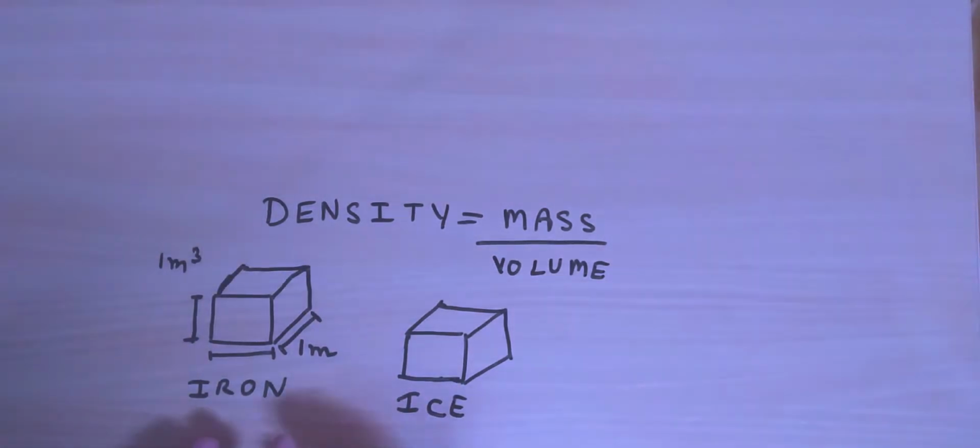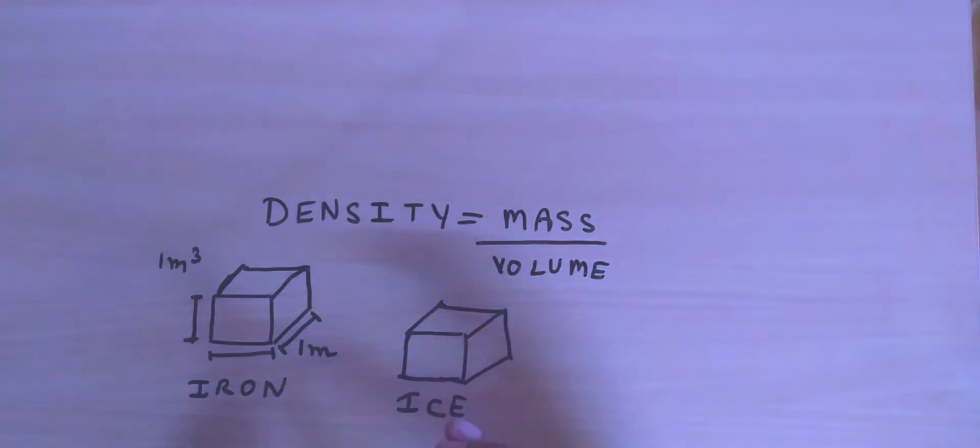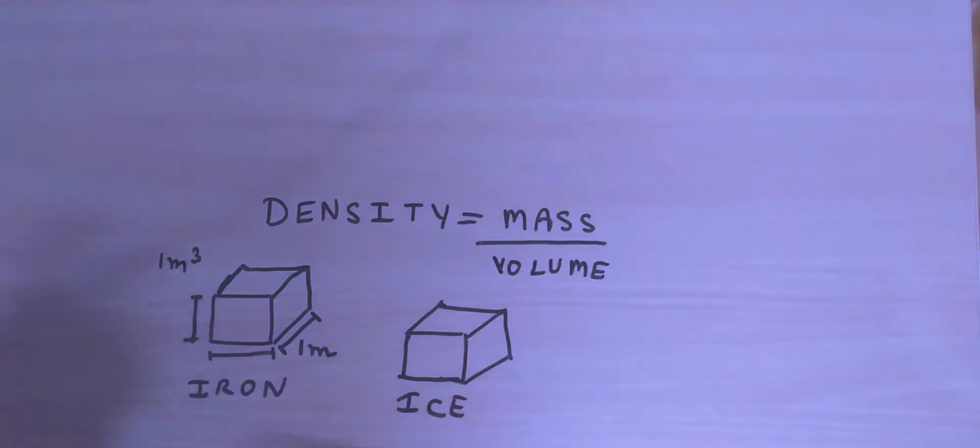It is very clear that the block made up of iron would be more massive, heavier, because weight is also something that represents mass, right? The more the mass, the more the weight of that object.